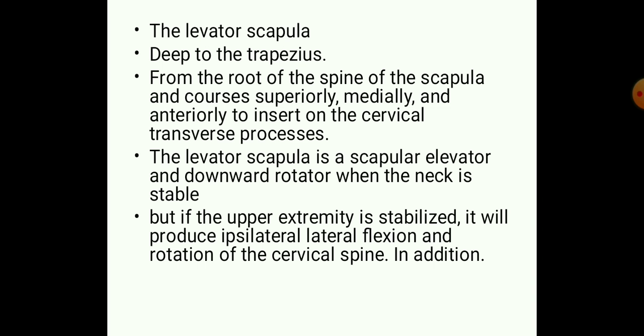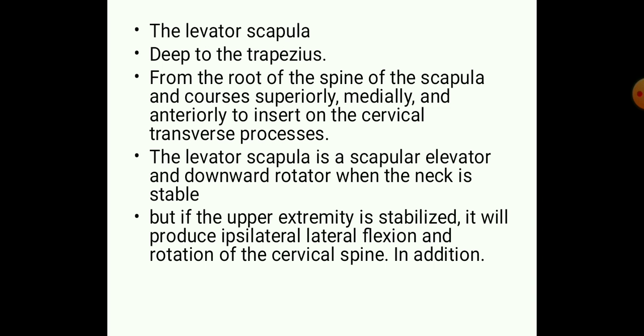When the scapula or the upper extremities are stabilized, it will produce ipsilateral lateral flexion and rotation of the cervical spine. That is the function of the levator scapulae when the upper extremities are fixed.